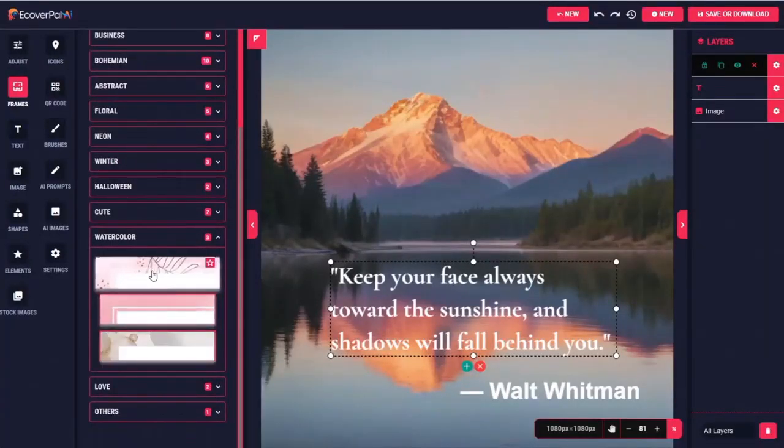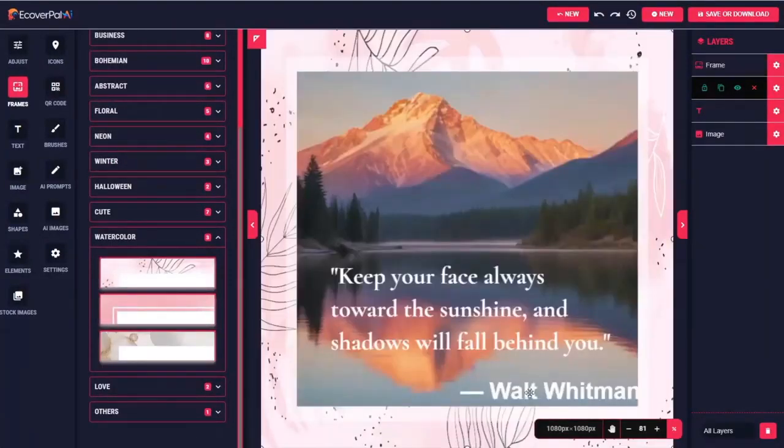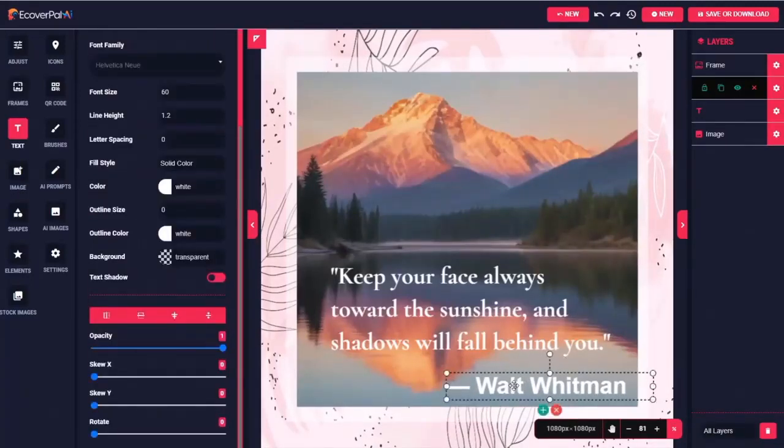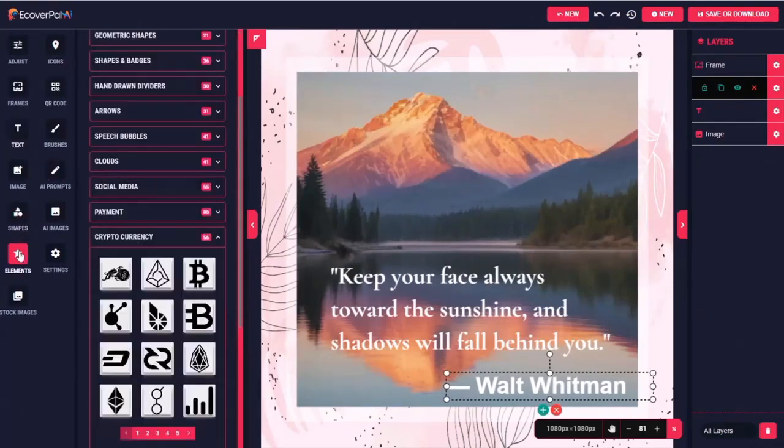Perhaps a nice simple watercolor frame. Wow, that turned out really well. And I had not tested that either. Here we go. Move Walt Whitman in there. All kinds of shapes and icons and elements that we can add.